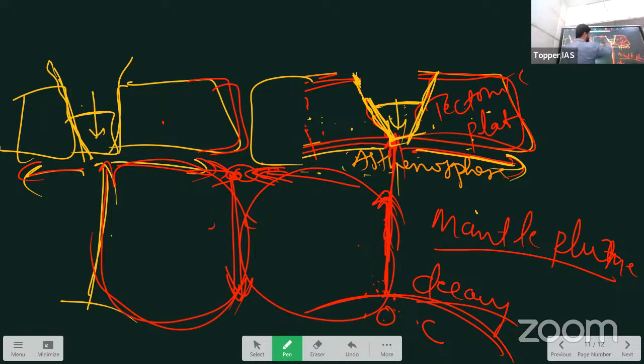But at the crust, in the lithosphere, what is happening? Plates are either diverging or coming together. When they come together and collide with each other, this boundary is called a convergent plate boundary.